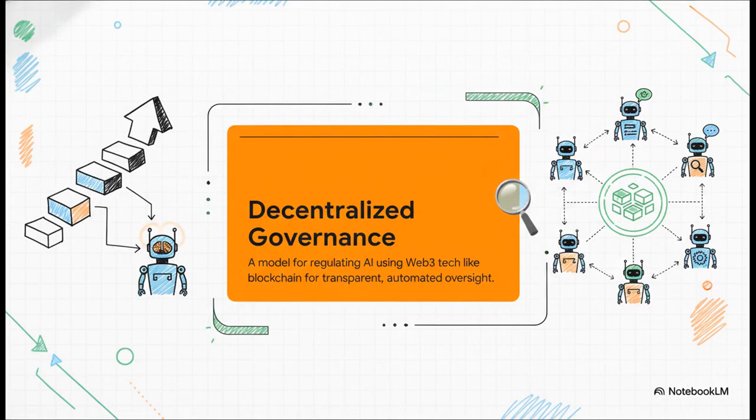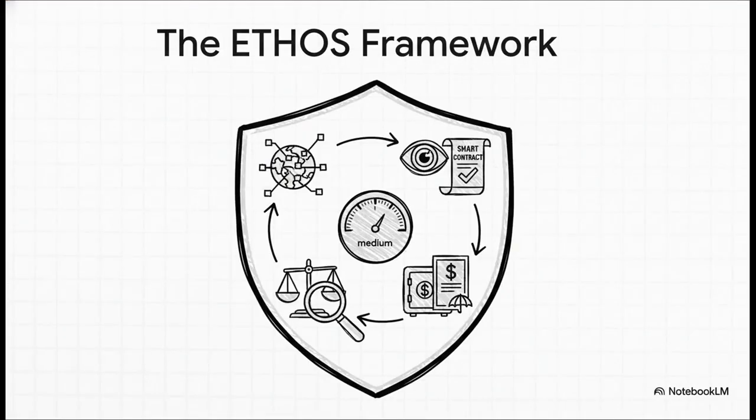So one of the most interesting ideas out there is something called decentralized governance, or DGov. The idea is to use technology like the blockchain to create a whole new kind of rule book. So instead of one company or one government being in charge, the rules are actually baked into the network the agents are running on. This ethos framework is a really cool blueprint for what that could look like.